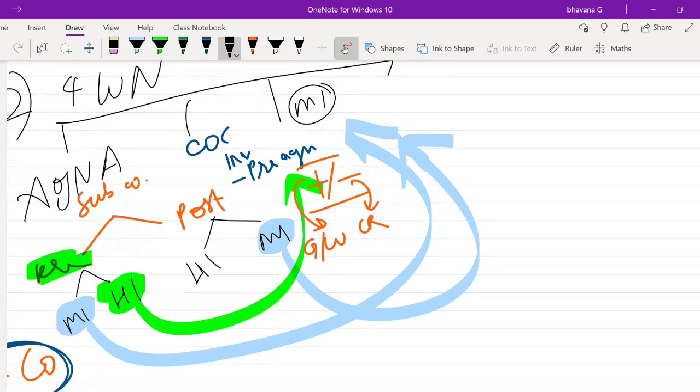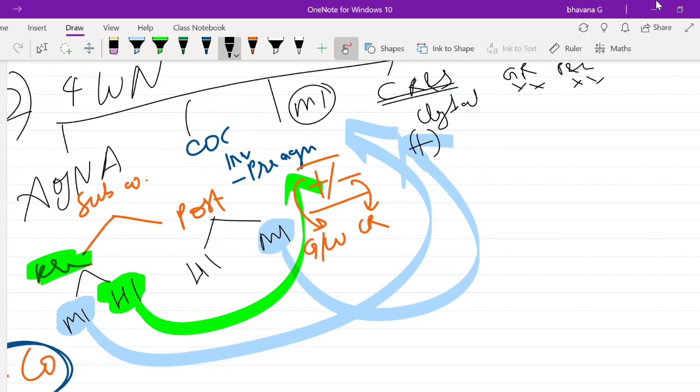Then we saw the fourth working note. What was the fourth working note? The fourth working note was consolidation of reserves and surplus. In this working note, we saw the closing balance of the holding company's reserves and surplus. We wrote general reserve separately and P&L separately, using the balance sheet of the holding company on the date of consolidation. After writing these, we added the post-acquisition share of net assets to the holding company.